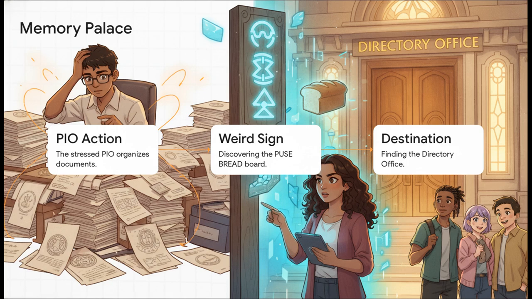Step 1 is going to be the action of our main character. Step 2 is going to be a very, very weird sign. And Step 3 will be our final destination. If we can just visualize these 3 simple steps, boom, we've mastered Section 4.